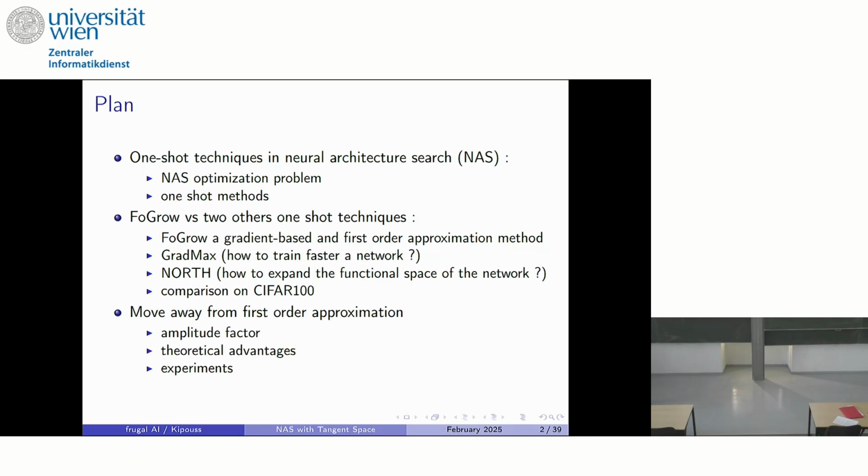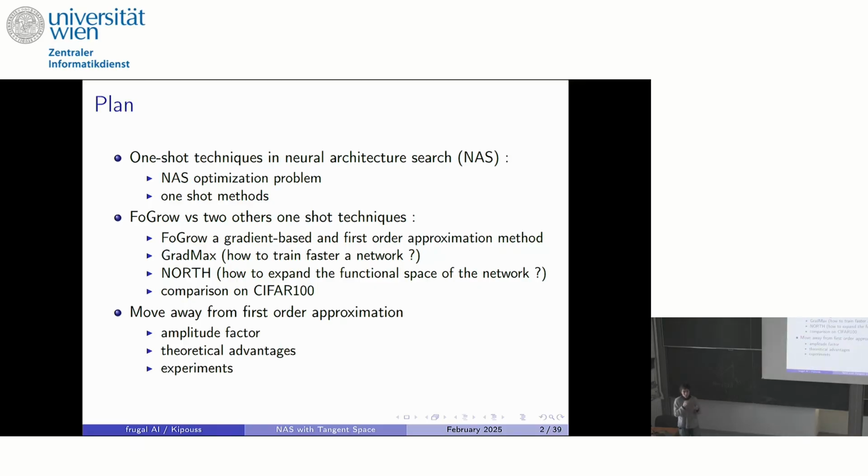The presentation will be separated into three parts. First, I will explain what is neural architecture search. I will recall the main definitions. Guillaume talked a little bit about it this morning, but I will just put some keywords. Then I will go deeper into the FOGRO technique.